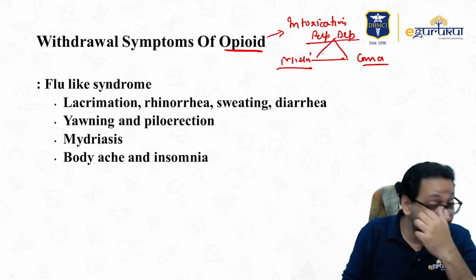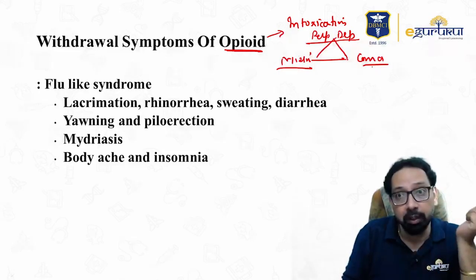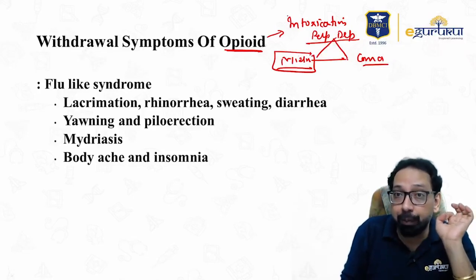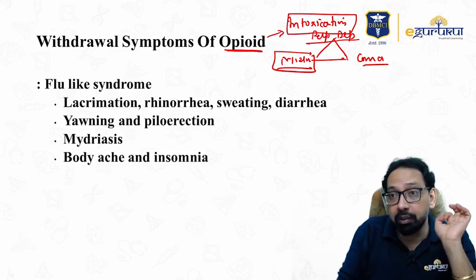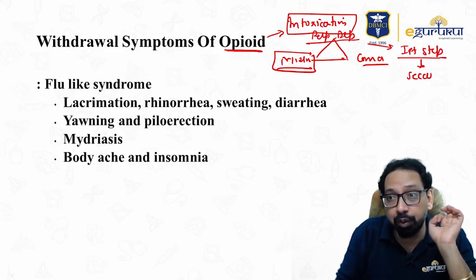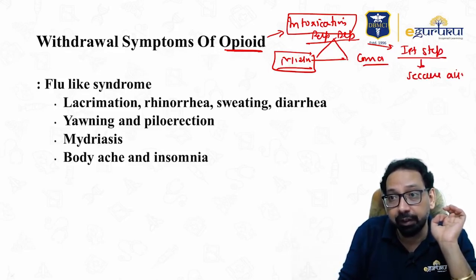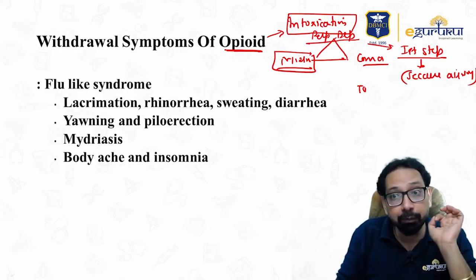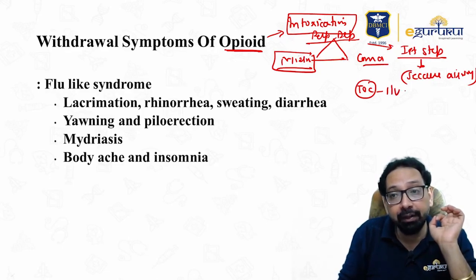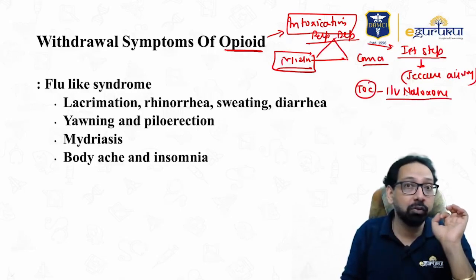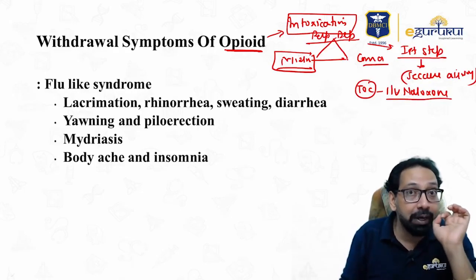Means the patient is having respiratory depression, meiosis, and coma. Question is asked, in opioid intoxication, the first step or initial step is secure airway. Yes, and treatment of choice is IV naloxone. Yes, IV naloxone is an opioid antagonist.